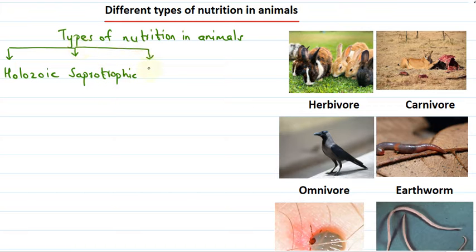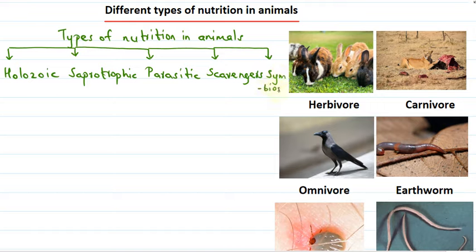Then there is parasitic nutrition. Then there are also some organisms called scavengers. And then there is another type known as symbiosis. So holozoic, saprophytic, parasitic, scavengers and symbiosis, these are the different modes of nutrition that can be found in animals.